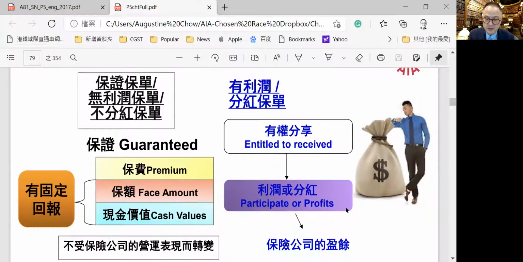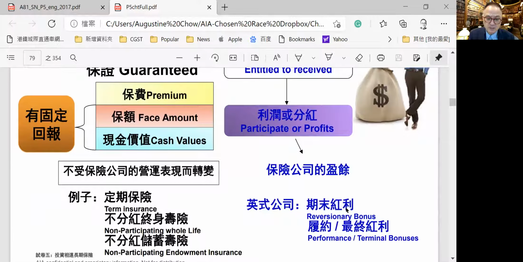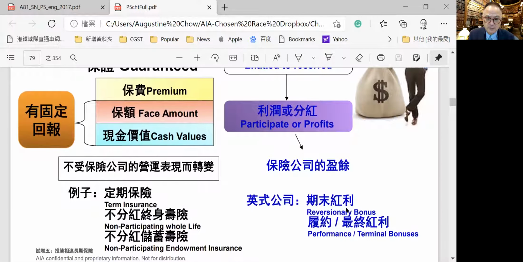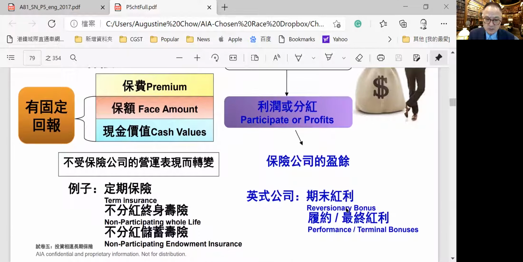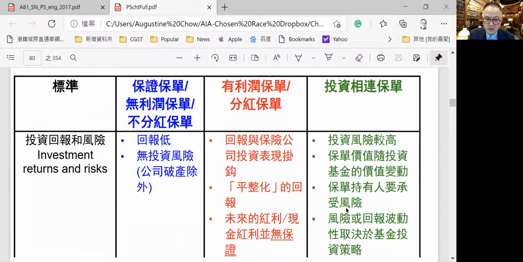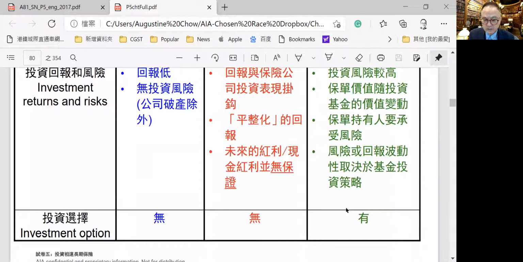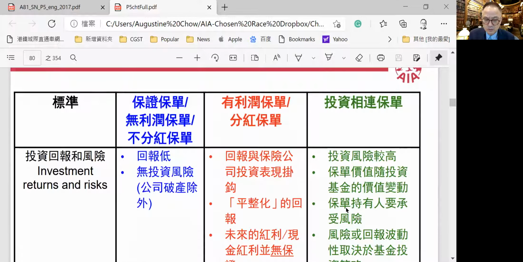In a traditional policy, you are entitled to receive profit and you can participate in profit sharing. In a unit-linked policy, you have higher return, higher risk, and you can decide on your own investment options, but not in other traditional participation or non-participation policies.